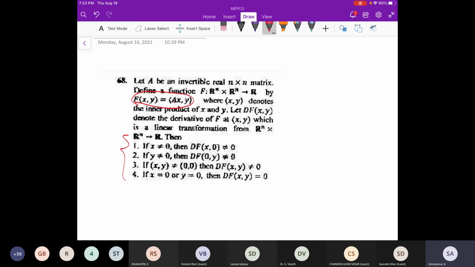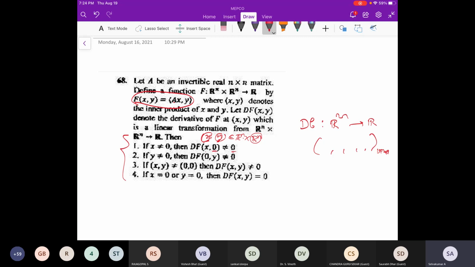Here actually our questions are a little different, but similar only. Whenever we have an x comma y coordinate, they are asking x is fixed and y is 0. That means, here R cross R to Rn cross Rn. So the first coordinate is in Rn, the second coordinate is also in Rn. So the second coordinate is 0. Then the derivative map is non-zero; that kind of thing they're asking. This derivative map is from R2n to R, right? That means some 1 by 2n matrix.